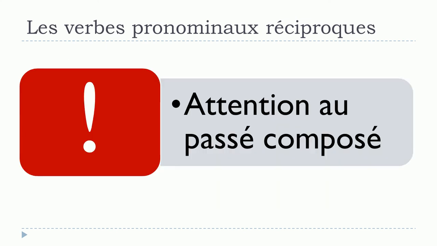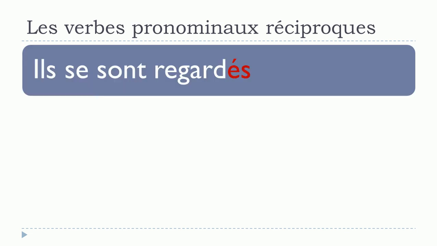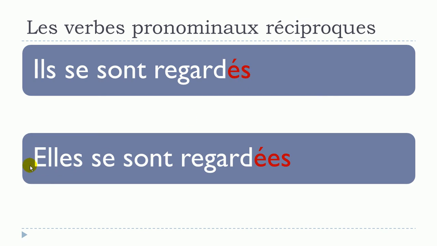Be careful when we make the passé composé form because, of course, as we are using être here, we will have to put at the end whether the feminine or the plural. So when you get ils se sont regardés, in this case, you will have to add this final S at the end because it's the plural. And then if you get the feminine form, elles se sont regardées, then you will get E for the feminine and then S for the plural form.